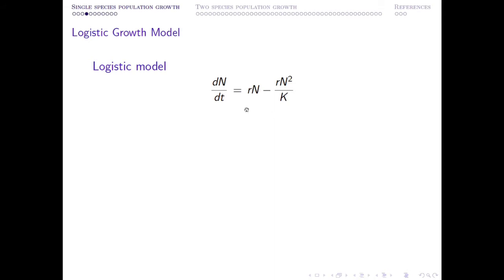So the point is that the growth rate, once it is multiplied by R, and intraspecific competition, which takes place for a different reason, should not be multiplied with the same parameter. So this is some sort of intrinsic growth or decay rate. This is the intraspecific competition term. So therefore, the parameter R should not be present in both the terms.